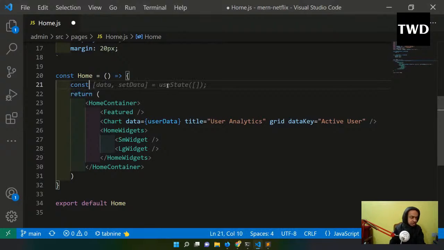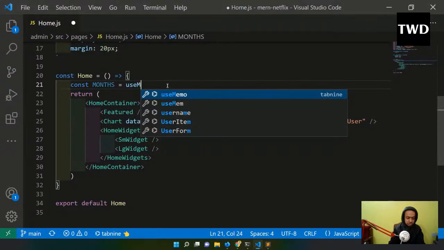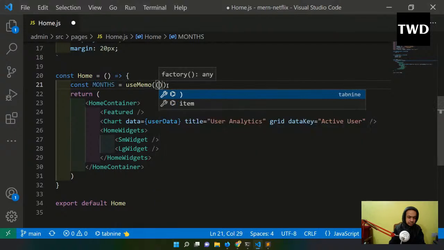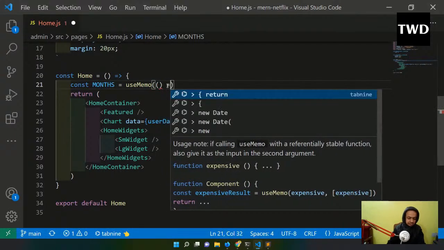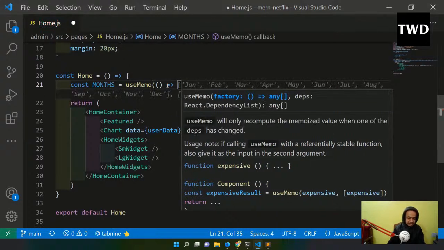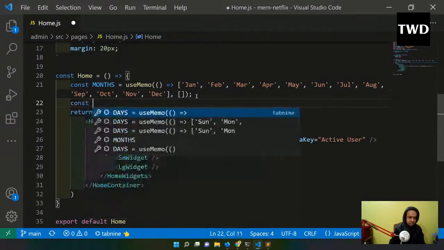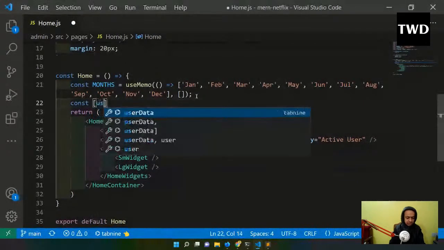So const months equal to useMemo, like this, and then I'm going to have Jan, Feb, March, April, May, June, all these things. And then you have to pass this also. So it is somewhat like your useEffect, and it works like this. Okay, const months is done.